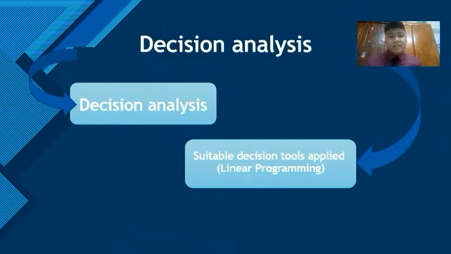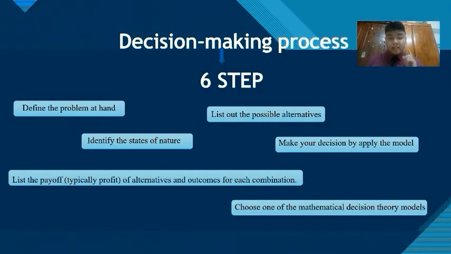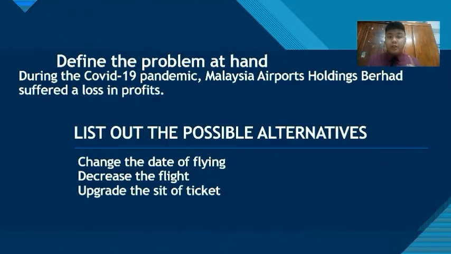Decision analysis has been divided into two parts, which are decision analysis and suitable decision tool to apply. We can also call it linear programming. In decision analysis, we will learn how to make a good decision. The whole process is called the decision-making process. In this process, we have 6 steps. First step, define the problem at hand. During the COVID-19 pandemic, Malaysia Airports Holdings Berhad suffered a loss in profit.